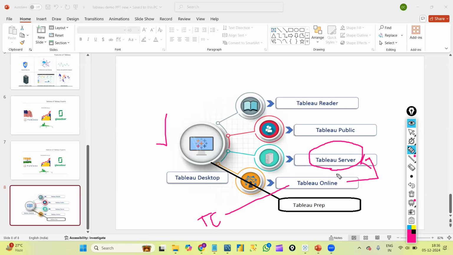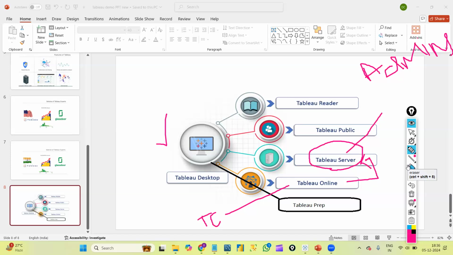At the end, once you are really working in your company, you will deal with Tableau server only. We will see how we can view the Tableau desktop options from the Tableau server, along with some more functionalities. Tableau server is mainly used by admins also, so we will see all the admin functionalities, and we can create schedules and alerts, each and every option.